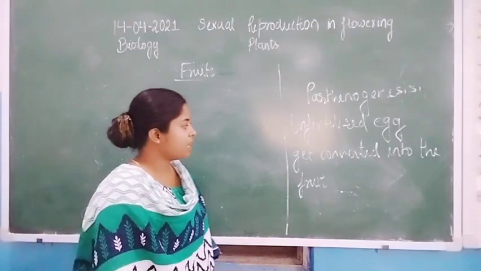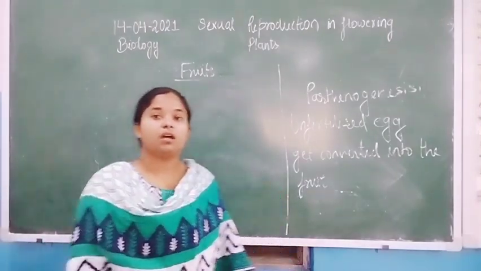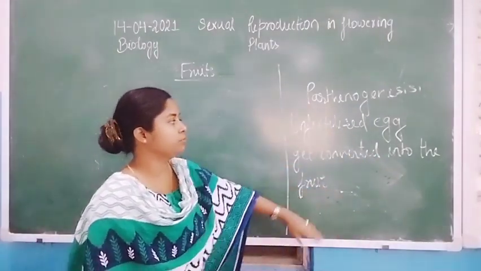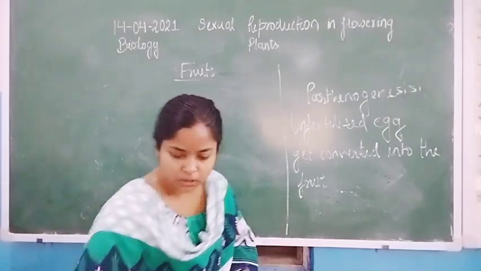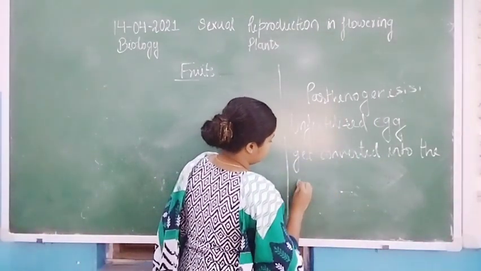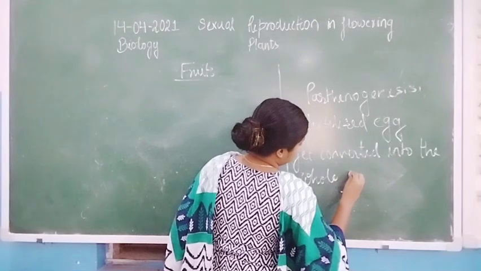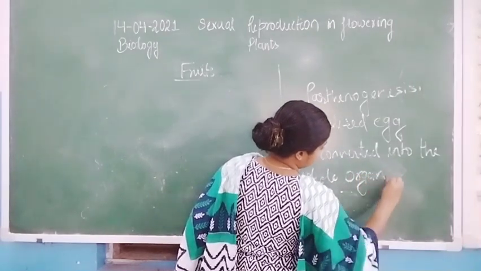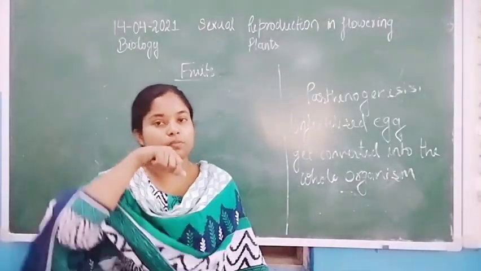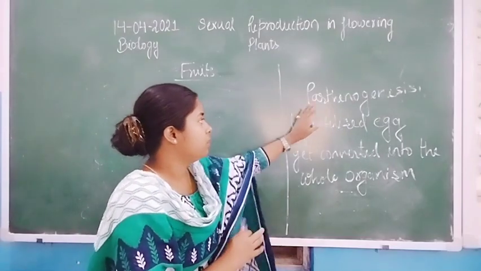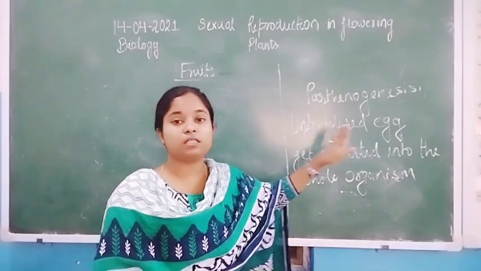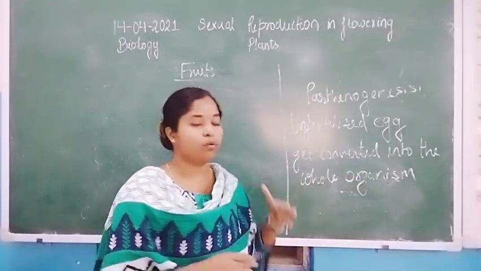Unfertilized egg gets converted into the fruit, not fruit, whole organism. So that is the parthenogenesis process. But in the parthenogenesis process, the unfertilized egg gets converted into the whole organism.